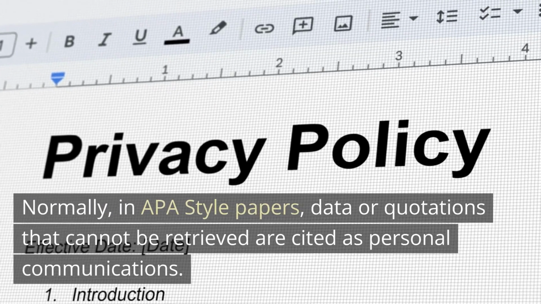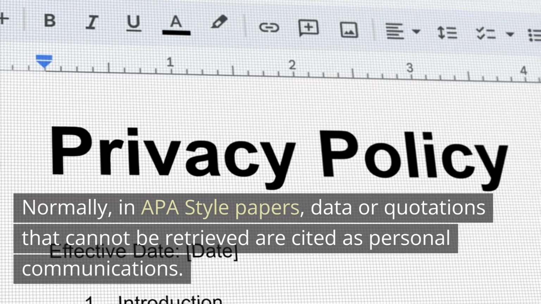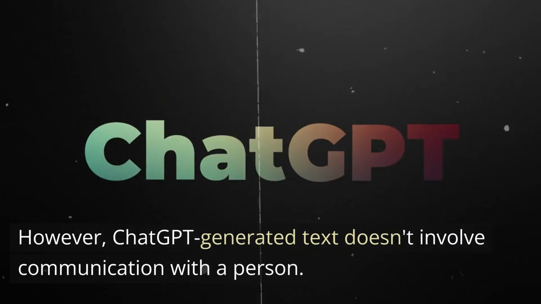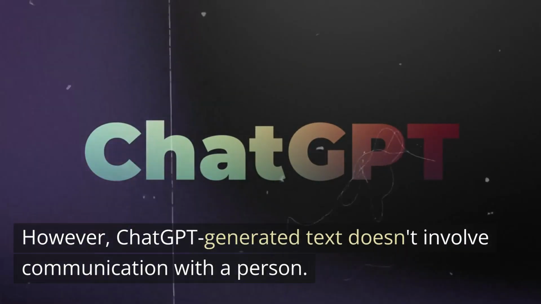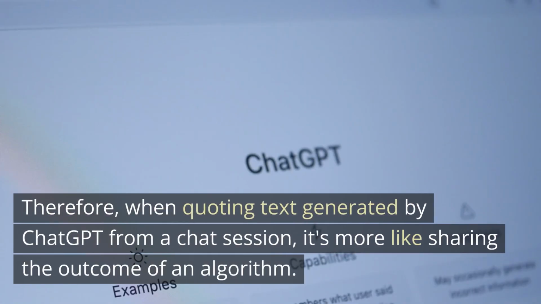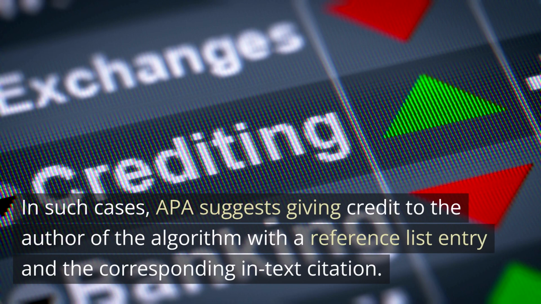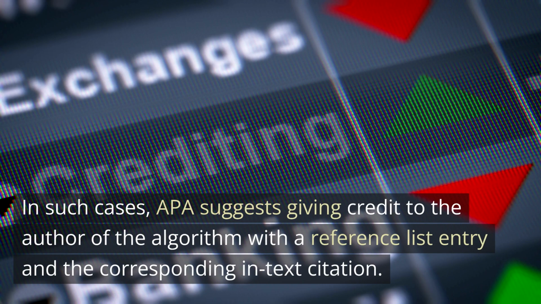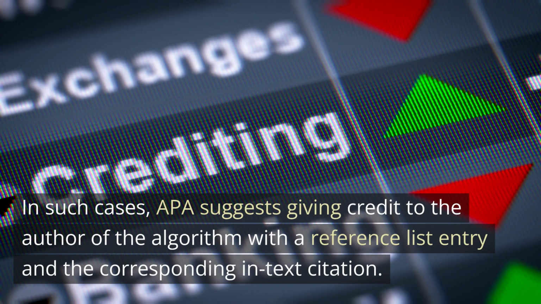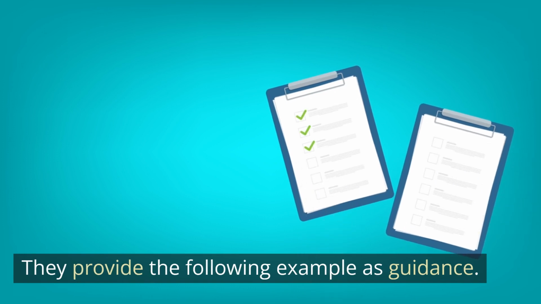Normally, in APA-style papers, data or quotations that cannot be retrieved are cited as personal communications. However, ChatGPT-generated text doesn't involve communication with a person. Therefore, when quoting text generated by ChatGPT from a chat session, it's more like sharing the outcome of an algorithm. In such cases, APA suggests giving credit to the author of the algorithm, with a reference list entry and the corresponding in-text citation. They provide the following example as guidance.